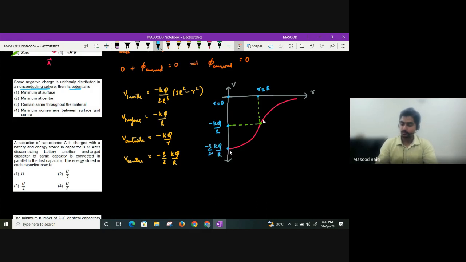So where is potential minimum? It is minimum at r equal to 0, which happens to be the center. And where is it maximum? At infinity, which happens to be 0. So what we can tell here is that if it is a non-conducting sphere, potential will be minimum at the center if it is negative charge. If it is positive charge, guys, potential will be maximum at the center. Now when will it remain the same throughout the material? It will remain the same if it is a conducting sphere. If it is a conducting sphere, electric field inside it will be 0 and potential everywhere will be constant. Clear? Yes or no?